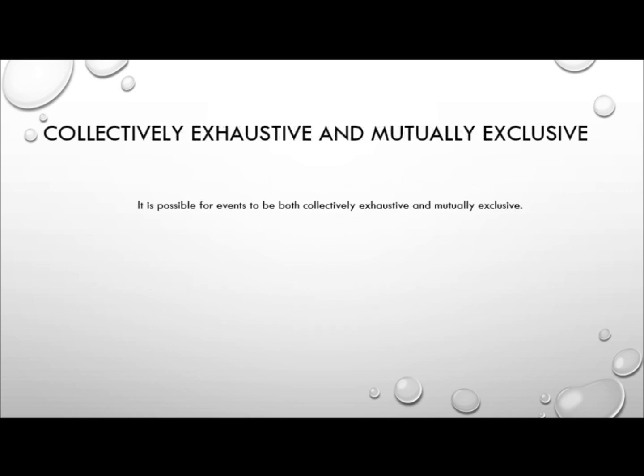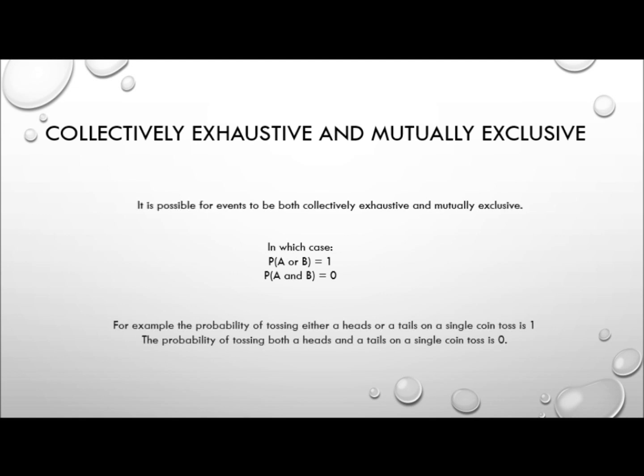It is possible for events to be both collectively exhaustive and mutually exclusive, in which case the probability of A or B is 1 and the probability of A and B is 0. For example, the probability of tossing either a heads or a tails on a single coin toss is 1. The probability of tossing both a heads and a tails on a single coin toss is 0.